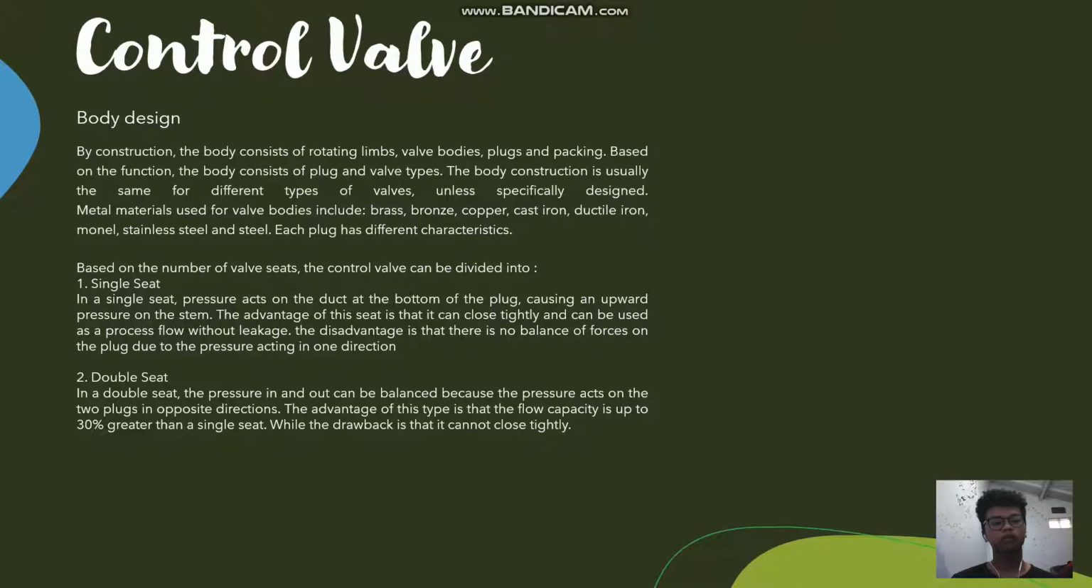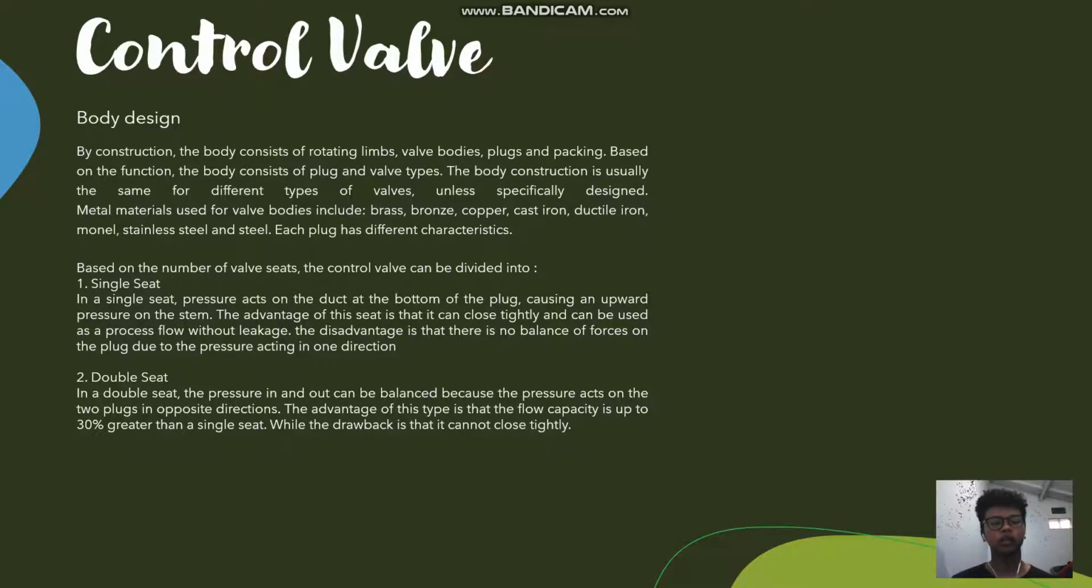Based on the number of valve seats, the control valve can be divided into one single seat. In a single seat, pressure acts on the bottom of the plug, causing an upward pressure on the stem. The advantage of this seat is that it can be closed tightly and can be used as a process flow without leaks. The disadvantage is that there is no balance of force on the plugs due to the pressure acting in one direction.